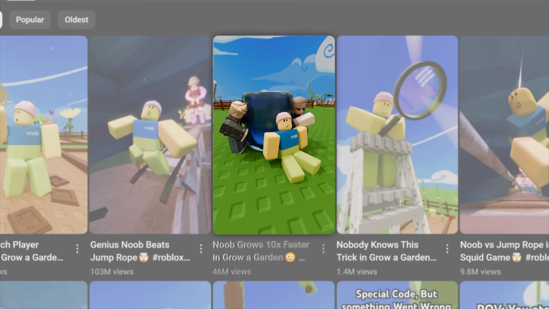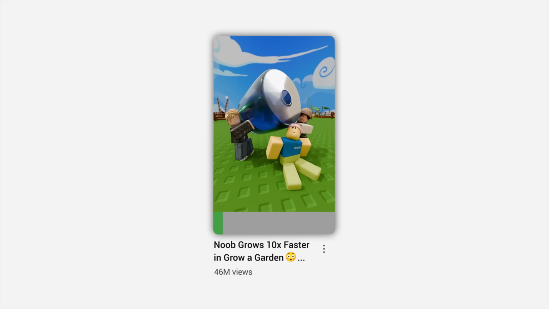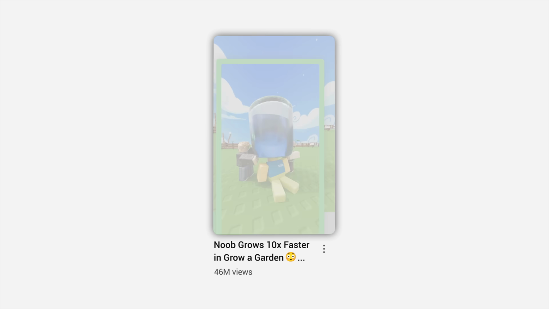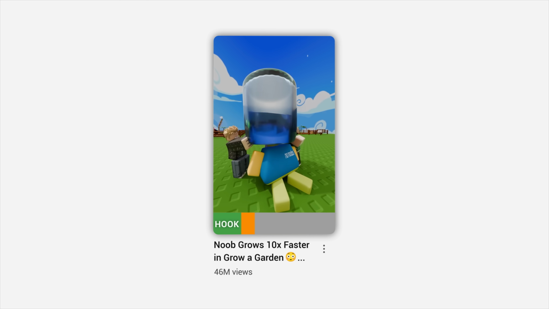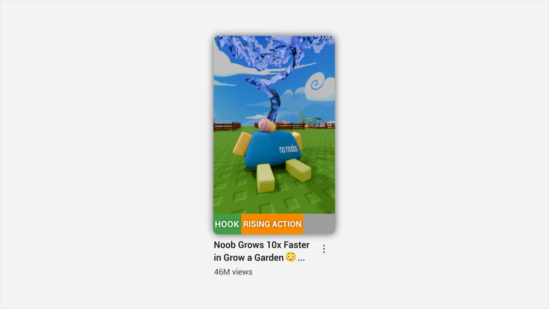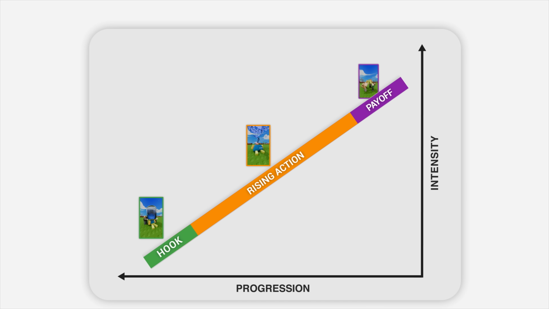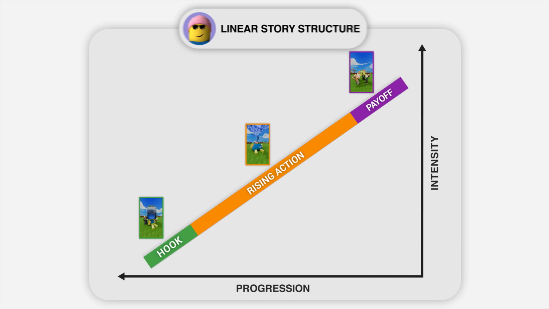For example, this short here that has over 45 million views introduces some idea, such as this character is being used as a sprinkler, which is the hook of the video. And as the video progresses, that single idea is just executed, which is the rising action. And the video ends with the character being celebrated, which is the payoff. And we can visually represent these story components on a graph that looks like this. And this is a typical story structure of the example channel.